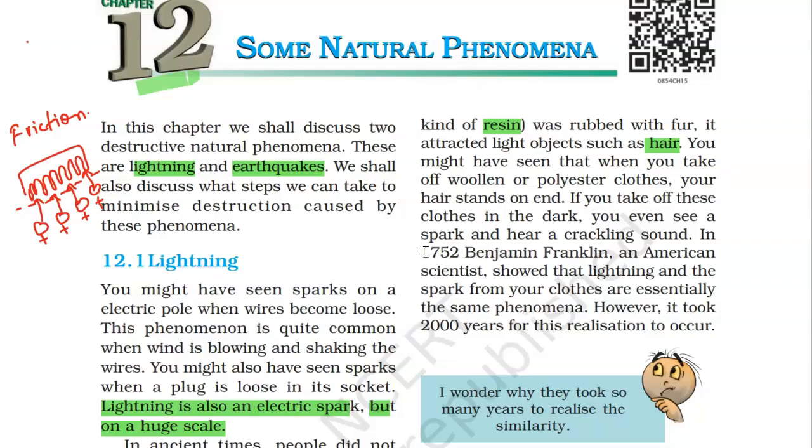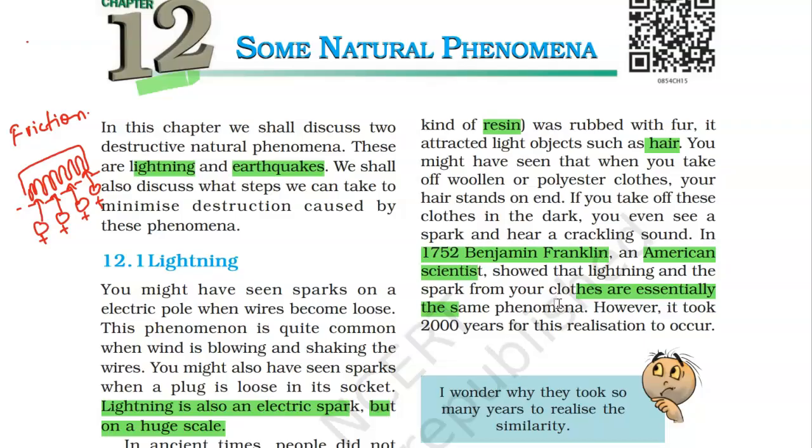In 1752, Benjamin Franklin, an American scientist, showed that lightning and sparks from your clothes are essentially the same phenomenon, as in both are a result of the accumulation of charges.